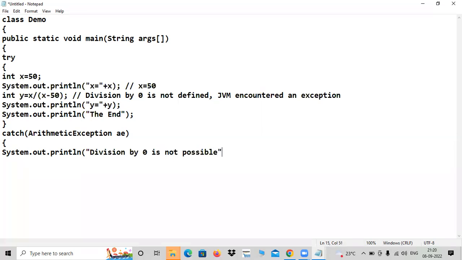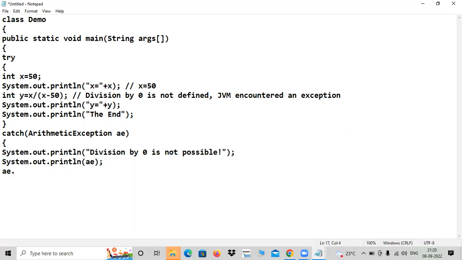Immediately you can understand: okay, some problem is there with the division, so I will correct this denominator. You can put some exclamation also. It looks good. Otherwise, if you don't have that much awareness, then simply, since you are dealing with arithmetics, that's why you take the arithmetic exception parameter with some reference. Then see what I'm doing here. Just write AE. That's all. And what does it do? I will explain. Otherwise, there is another alternative.